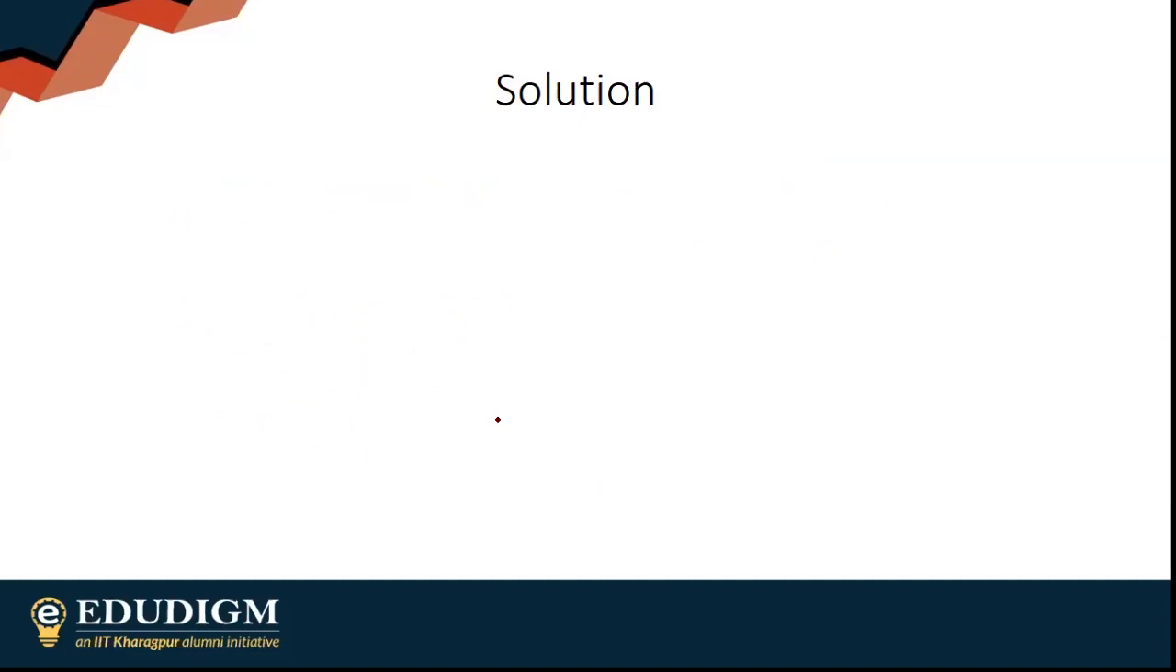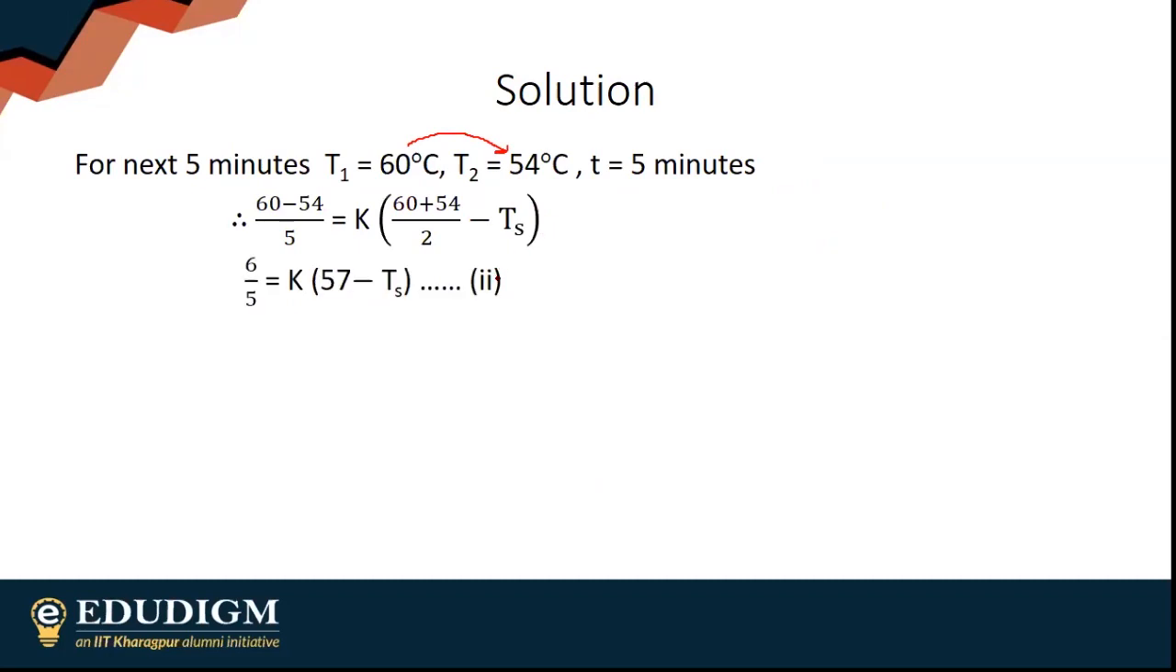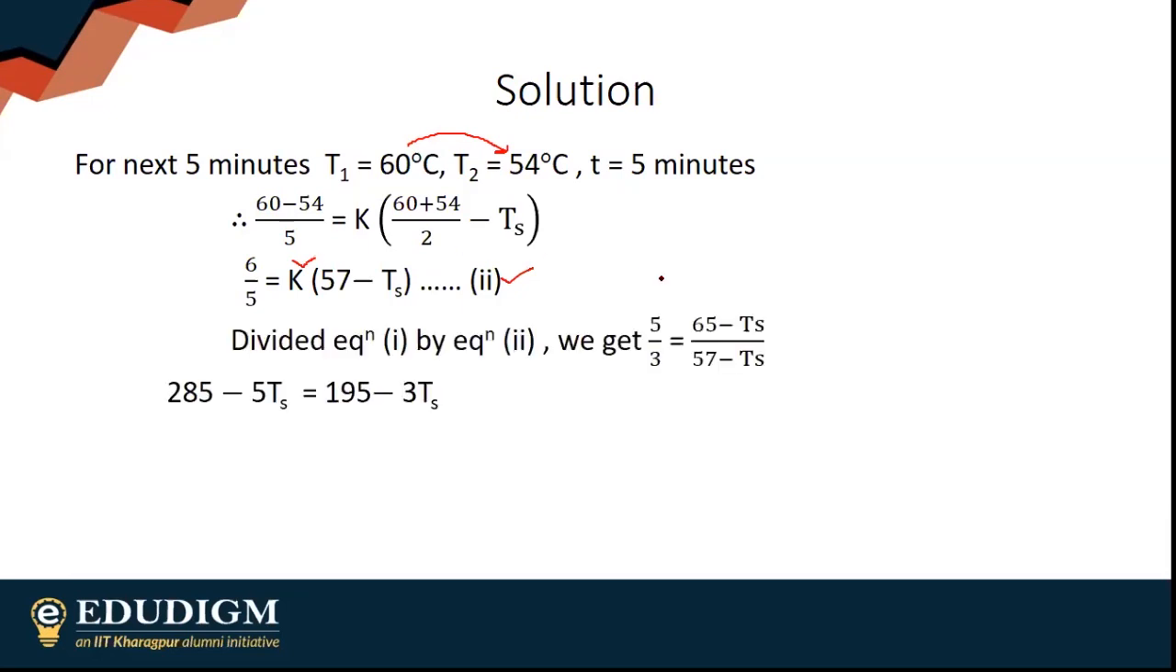Similarly, second case, for the next 5 minutes, temperature is cooling from 60 to 54 degrees. So this will be the case using Newton's law of cooling. So this will be equation 2. So obviously two equations, two unknowns, simply eliminate K. You will get the temperature of surroundings as 45 degrees Celsius. I think almost everyone has given the right answer.